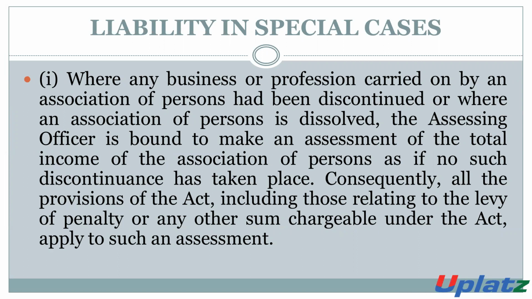The AO will make an assessment of the total income of such AOP as if no such discontinuation has taken place.